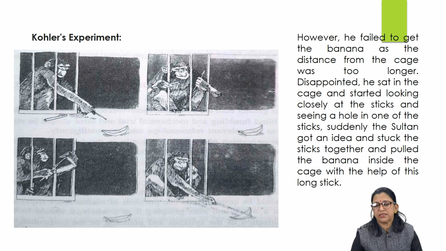So, disappointed, he sat in the cage, and suddenly he started looking closely at the sticks. He observed the sticks here and there, and saw a hole in one of them, one stick having a hole on one side. Suddenly Sultan got an idea, stuck the sticks together, and pulled the banana inside the cage with the help of this long stick.